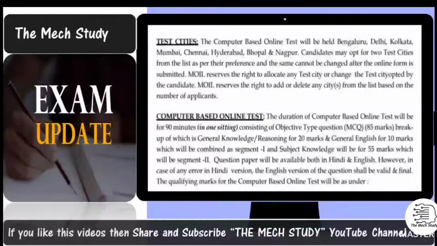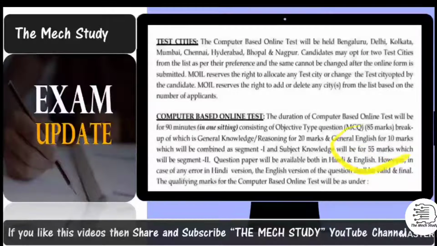General awareness and reasoning consists of 20 marks and general English consists of 10 marks. For the subject knowledge or engineering domain, you need to answer 55 questions, which consist of 55 marks. There are initially 2 sections, first the non-technical section like aptitude. In that, reasoning and general knowledge is 20 marks, 10 marks for English. This is a total of 30. The remaining 55 questions are only for your technical domain. If you belong to mechanical, then mechanical. If you belong to electrical, then you need to appear for the electrical paper, which consists of 55 marks.